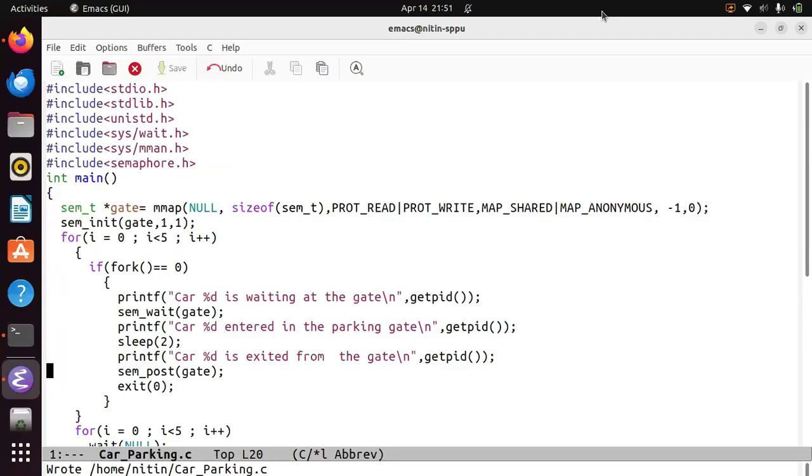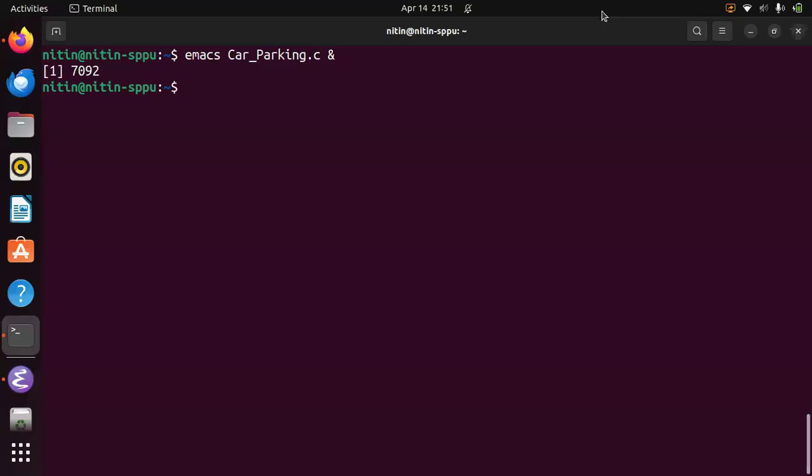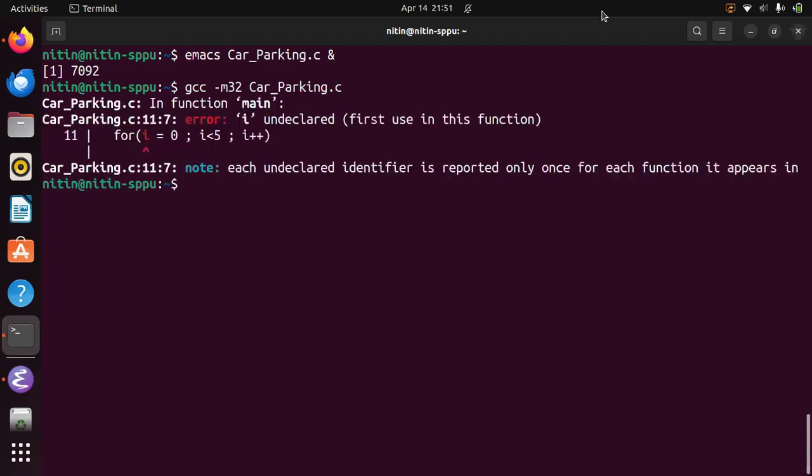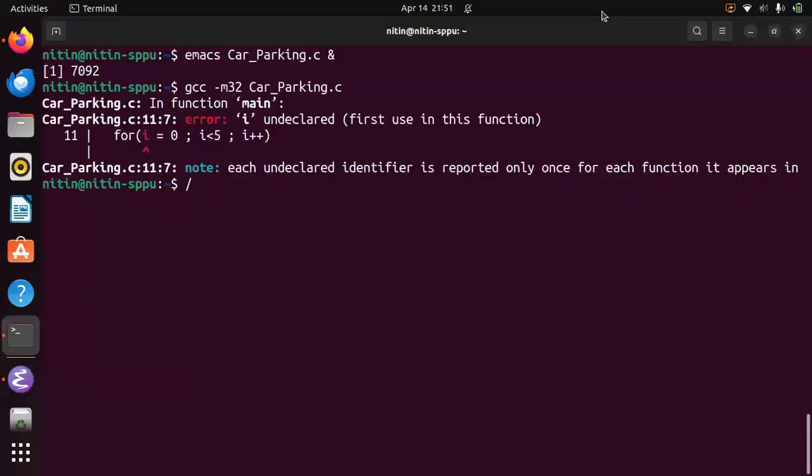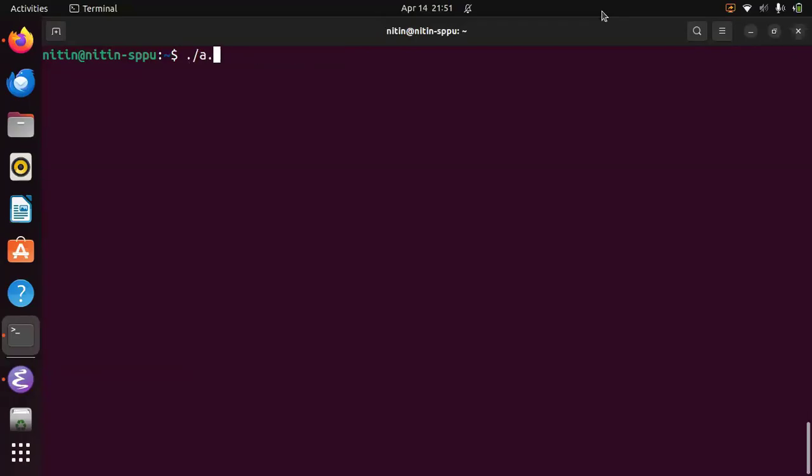So let us check the code and execute this. So this is to be written as int i. So we are done. So execute.